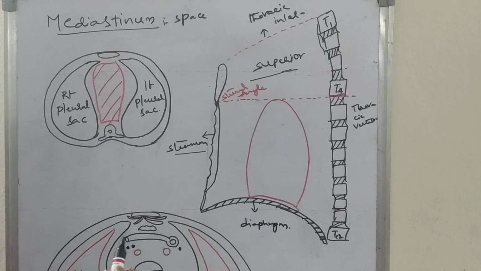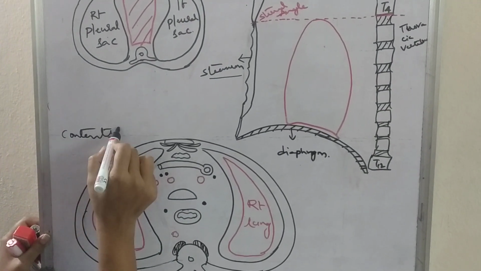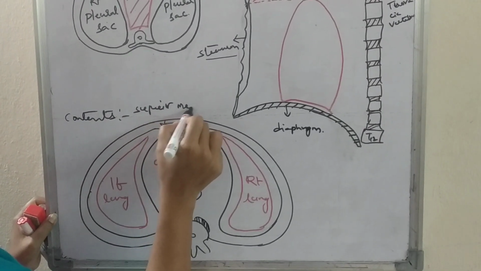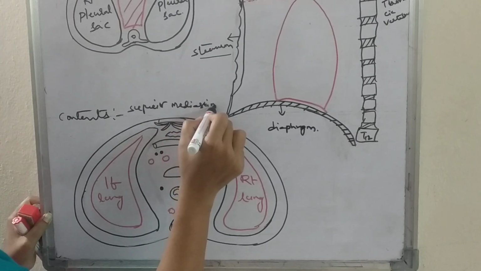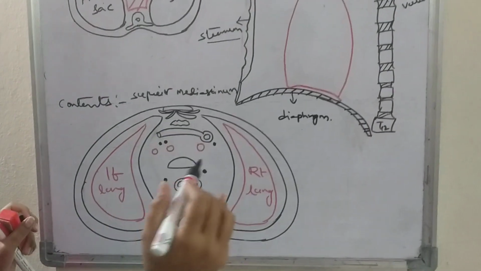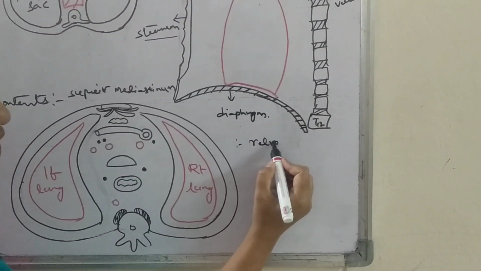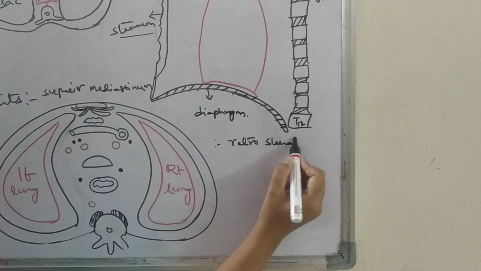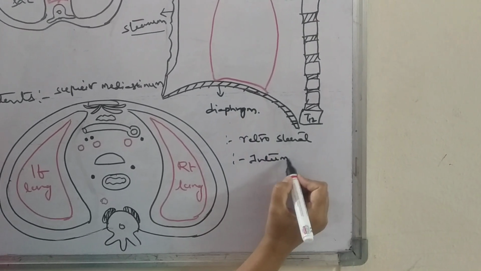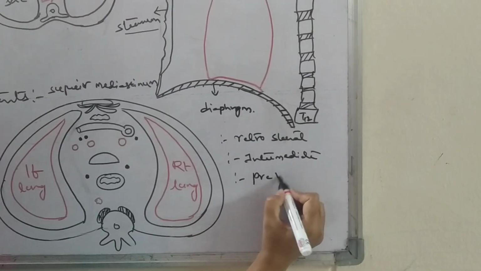Next, what are the contents of the superior mediastinum? The contents are divided into three parts: the retrosternal, the intermediate, and the prevertebral.